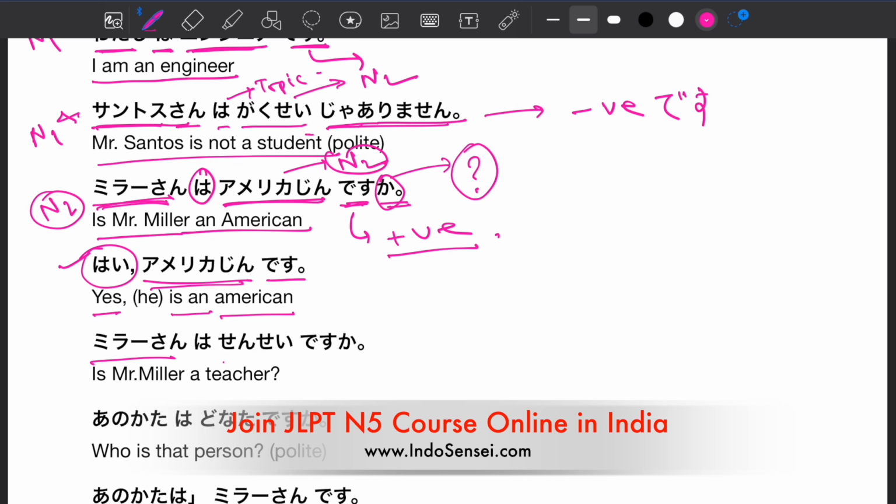Mira-san wa sensei desu ka? Is Mr. Miller a teacher? This is the N1 topic of the sentence, Mira-san. Sensei means teacher. This ka is the question marker particle. Okay, so Mira-san wa sensei desu ka means, is Mr. Miller a teacher?